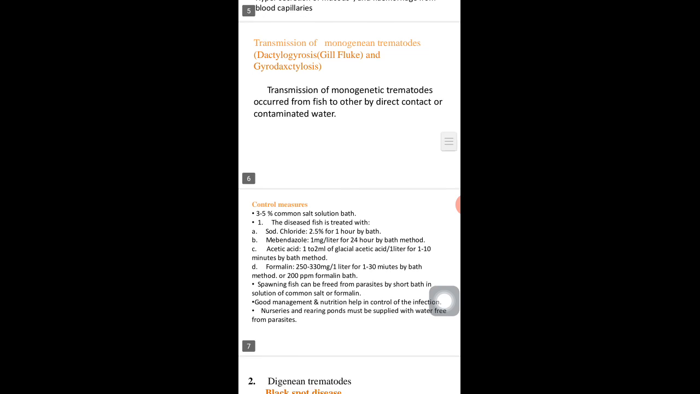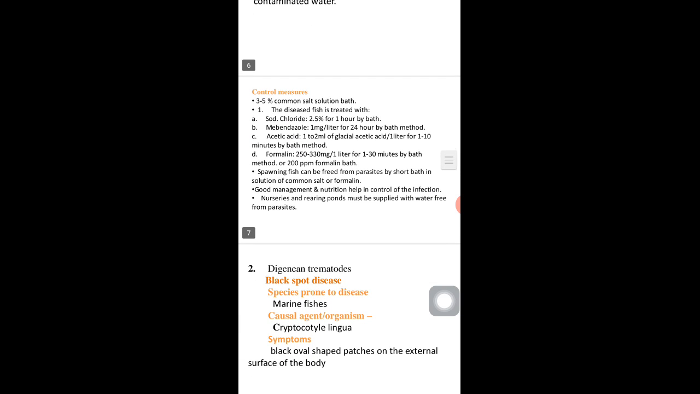Transmission of monogenean trematodes, that is gyrodactylosis and dactylogyrosis. Transmission of these diseases occurs from one fish to another by direct contact or through contaminated water. Control measures of dactylogyrosis and gyrodactylosis. Dactylogyrosis and gyrodactylosis can be controlled in the following ways.